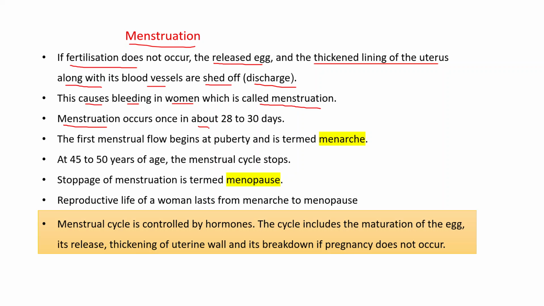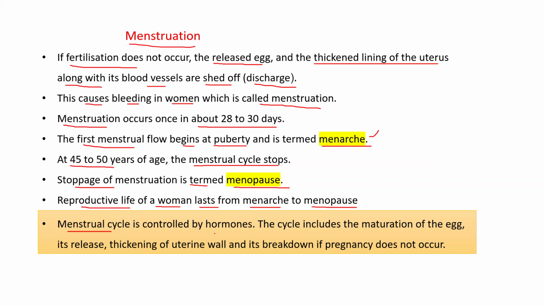Menstruation occurs once in about 28 to 30 days. The first menstrual flow begins at puberty and this is termed menarche. At 45 to 50 years of age, the menstrual cycle stops, and the stoppage of menstruation is termed menopause. That's why we can say the reproductive life of a woman lasts from menarche to menopause, that is from 10 to 12 years of age up to 45 to 50 years.